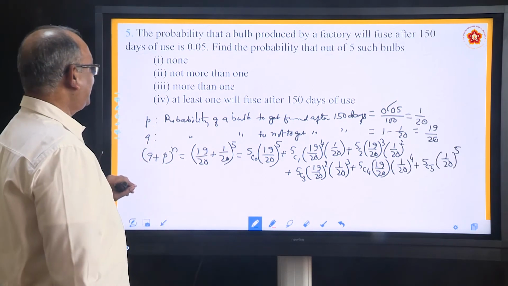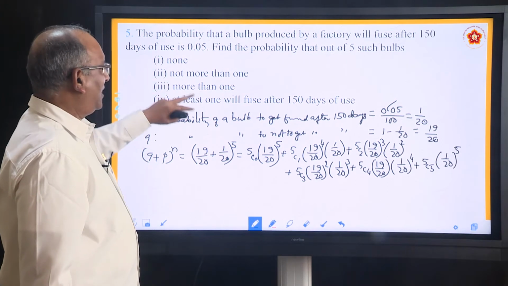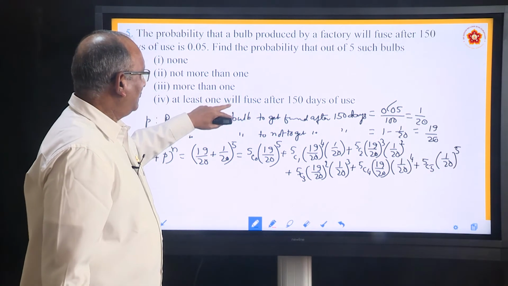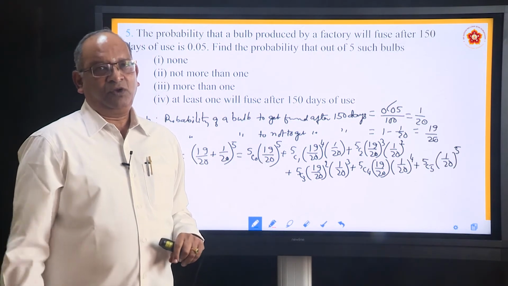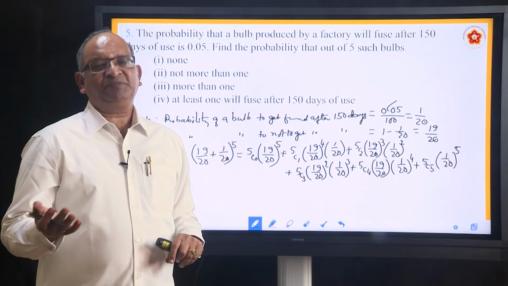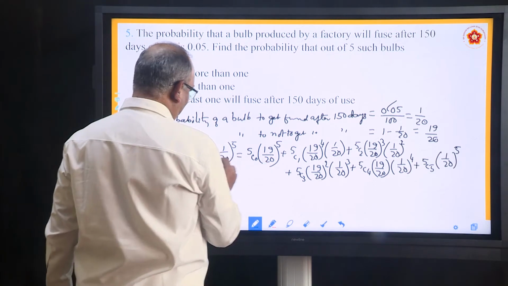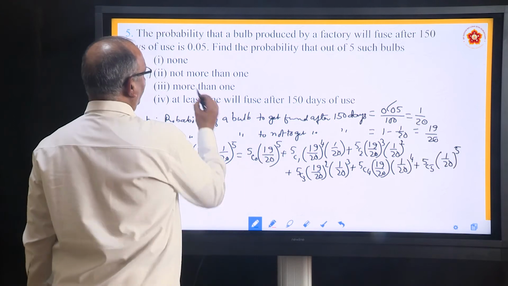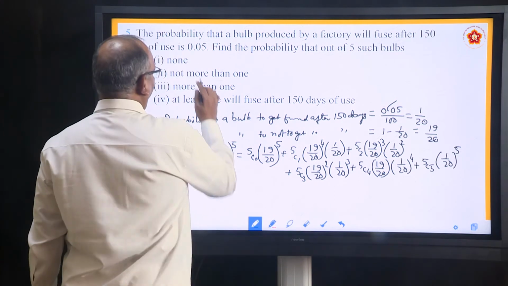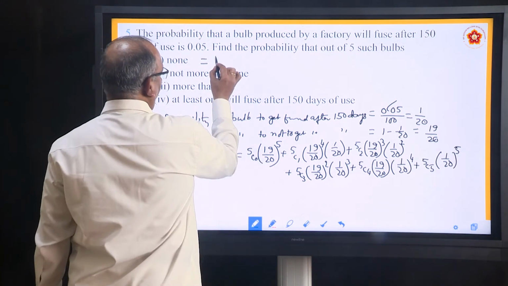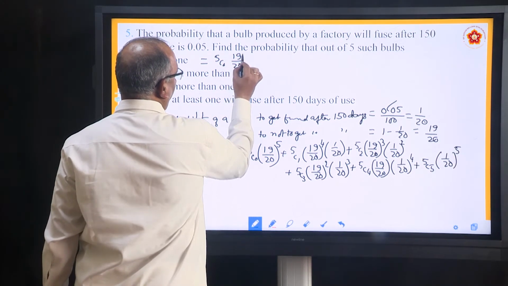First thing, find the probability that out of 5 such bulbs, none will fuse after 150 days. None of them will fuse means they will not fuse. So, what will be the answer for the first one? It is this first term, 5C0 (19 by 20) to the power 5.